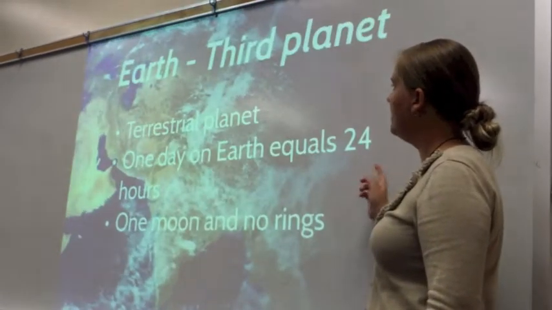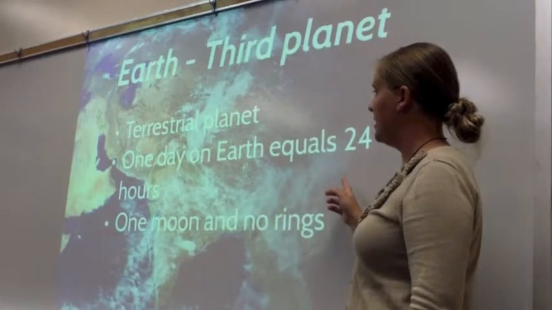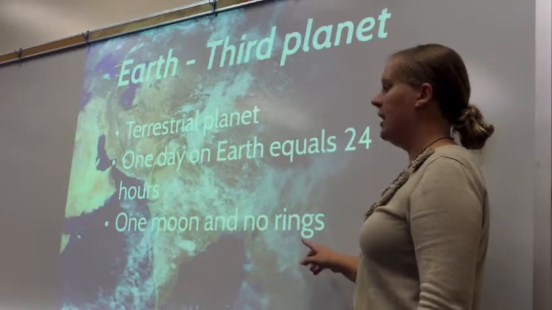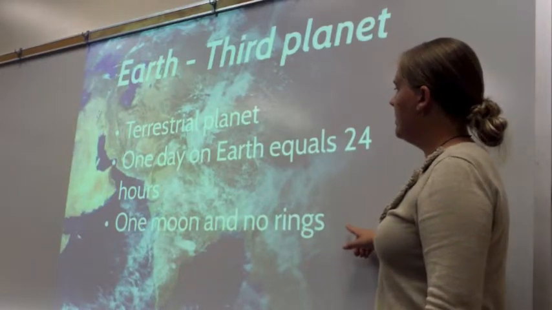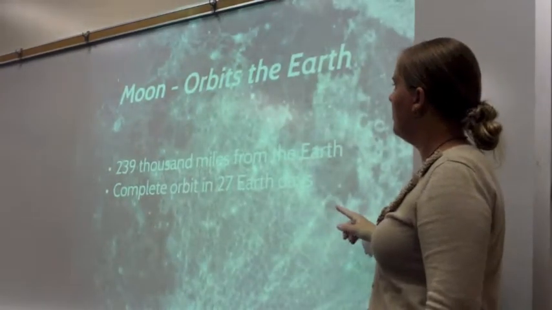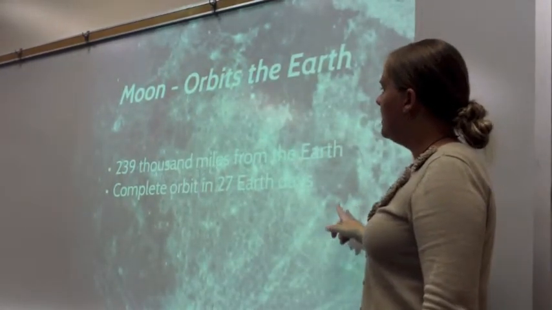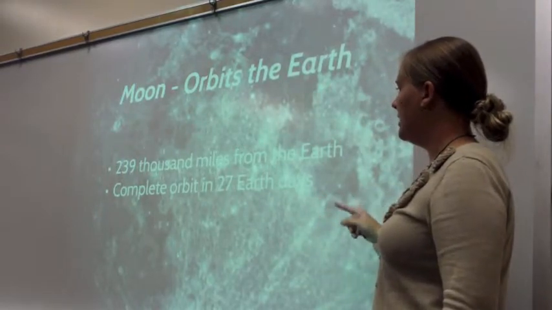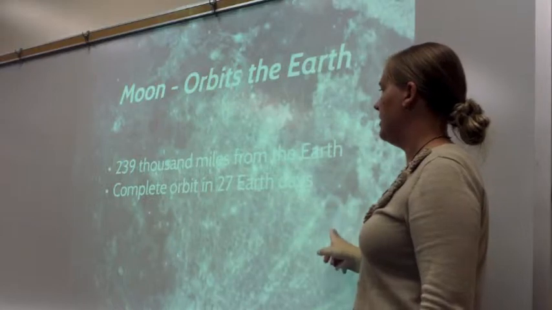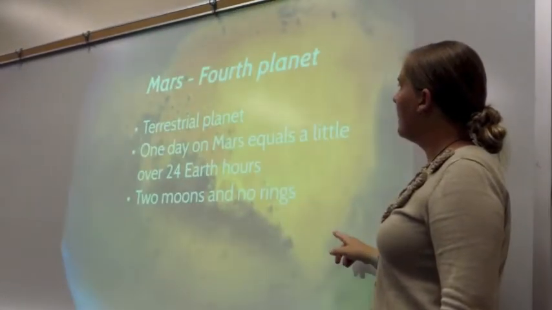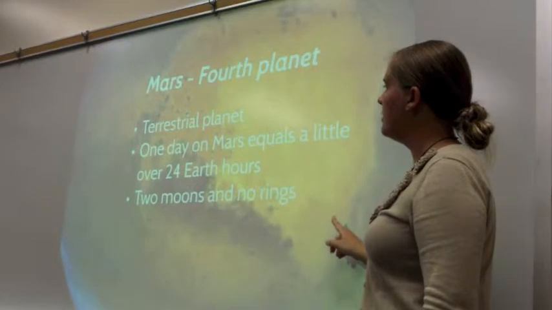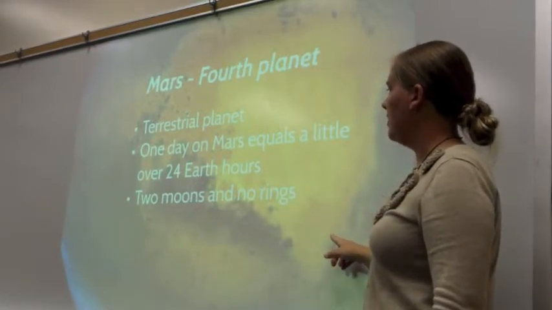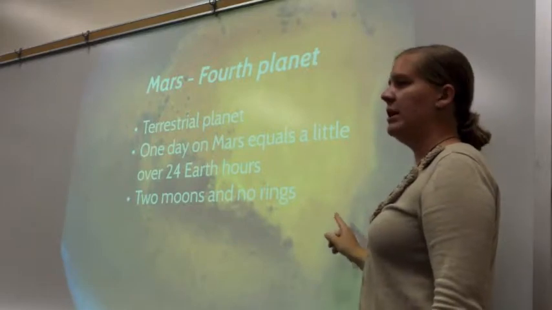Our third planet is Earth. It is also a terrestrial planet. 1 day on Earth equals 24 hours, and it has 1 moon and no rings. So our 1 moon is the moon. It orbits the Earth. It is 239,000 miles from the Earth and a complete orbit in 27 Earth days. Our fourth planet is Mars. It is a terrestrial planet as well. 1 day on Mars equals a little over 24 Earth hours, and it has 2 moons but no rings.